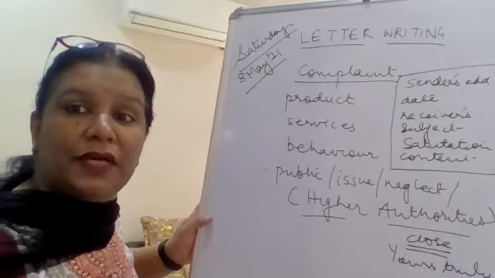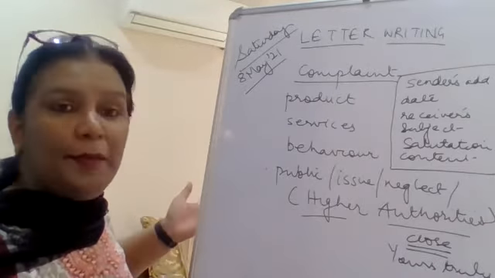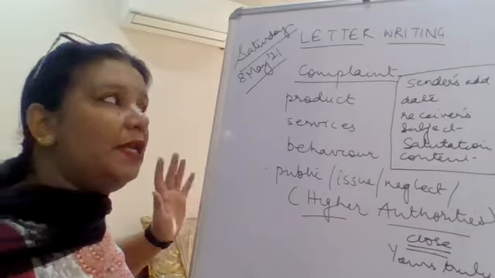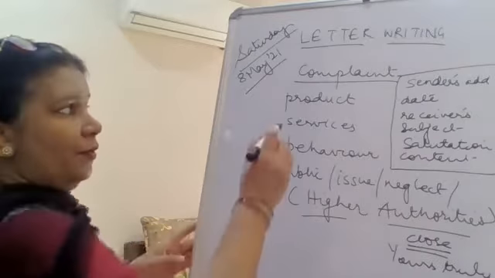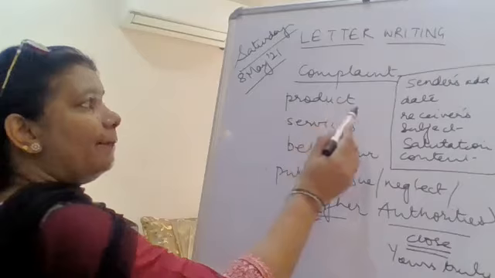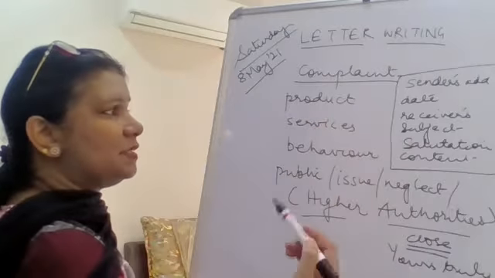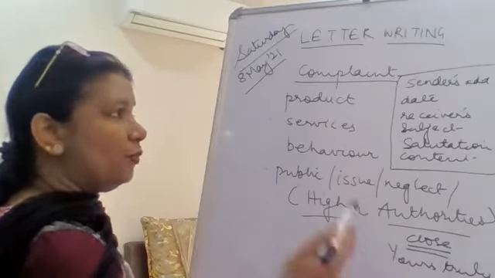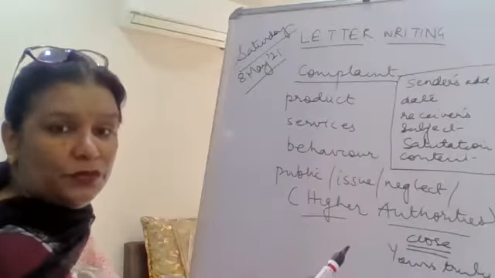A letter of complaint is complaining about any kind of product. You bought something from the market and you are not happy with it, that after a week it started creating problems for you, say an electrical appliance which you bought.